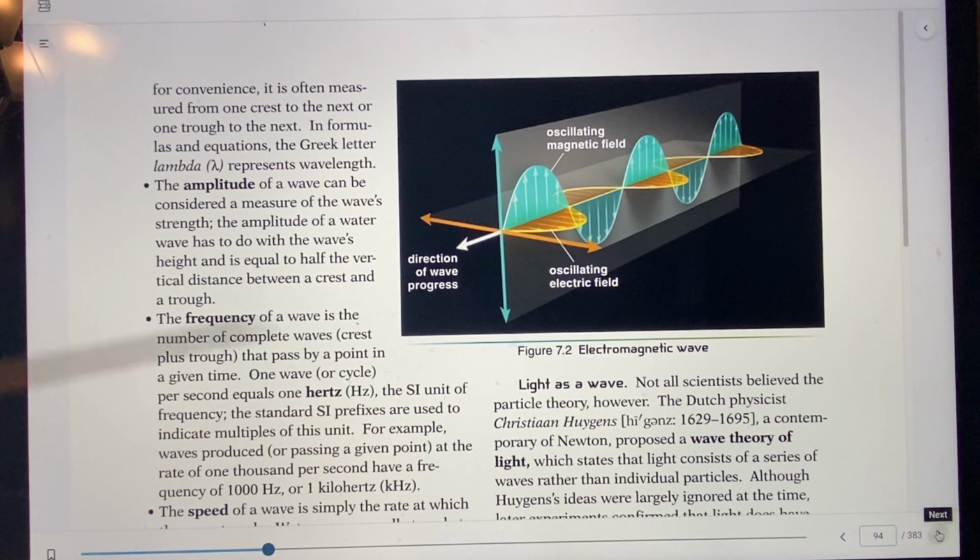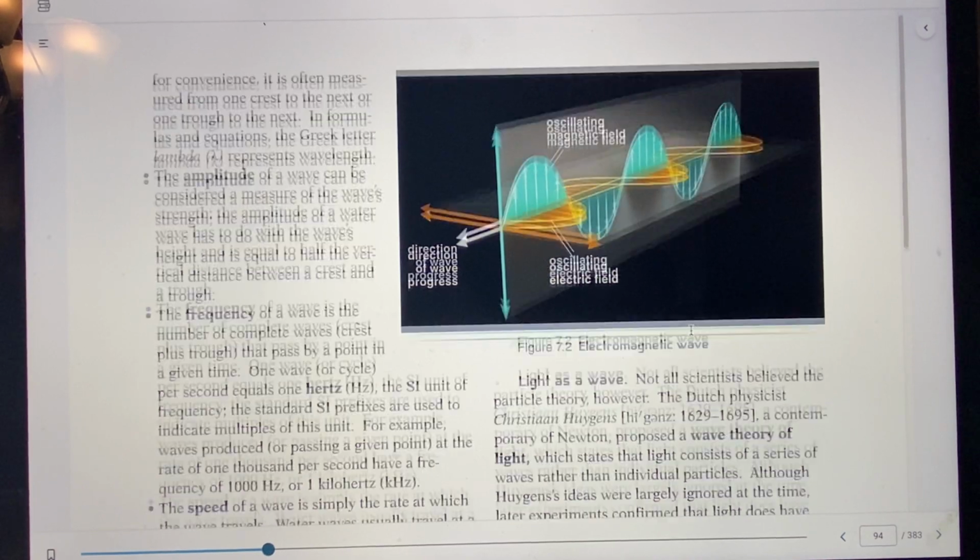So the SI unit would be hertz. Hertz is that SI unit. The SI unit is the international unit to measure waves, and it is going to be in hertz. And 1 hertz, 1 unit, is 1 wave per second. So 1 wave per second would be a hertz, and that would be the frequency.